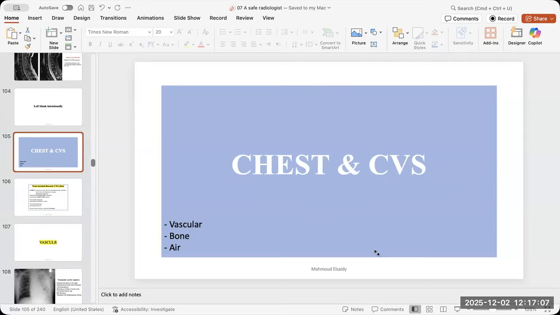There is a question about the phlegmon and abscess. Phlegmon will enhance completely on post-contrast images, and on diffusion images, there will not be diffusion restriction. But the abscess, the peripheral wall itself will enhance, and the center of the abscess will restrict the diffusion. Okay, I hope it is clear.